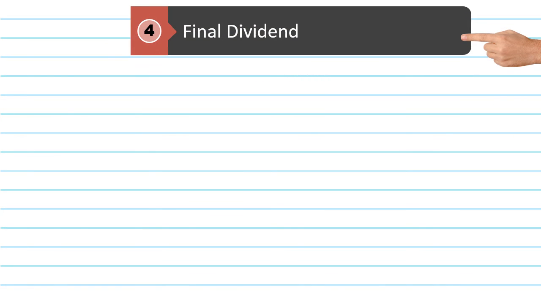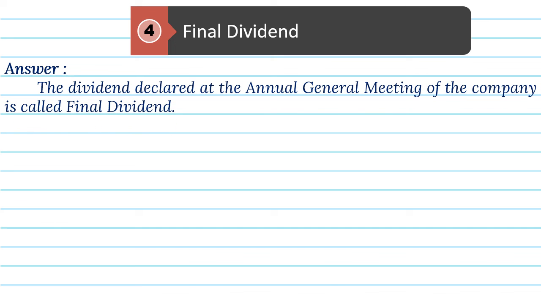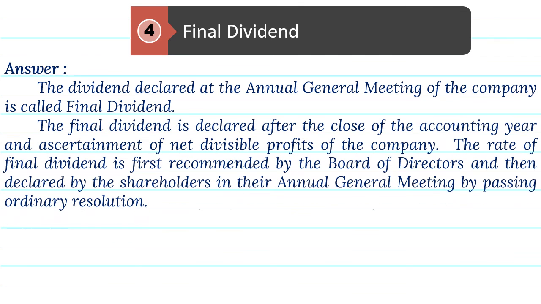4. Final dividend. Answer. The dividend declared at the annual general meeting of the company is called final dividend. The final dividend is declared after the close of the accounting year and ascertainment of net divisible profits of the company. The rate of final dividend is first recommended by the board of directors and then declared by the shareholders in their annual general meeting by passing ordinary resolution.